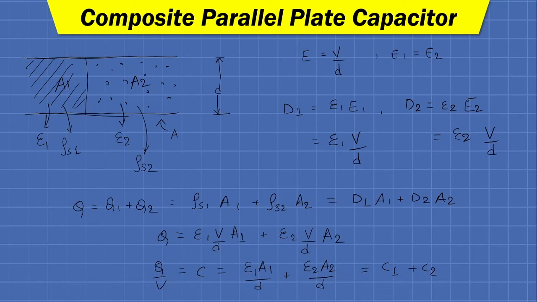One is particularly used when a higher value of capacitance is required, and another is used when a lower value of capacitance is required. Same way the composite parallel plate capacitor is used when a variable value of capacitance is required.